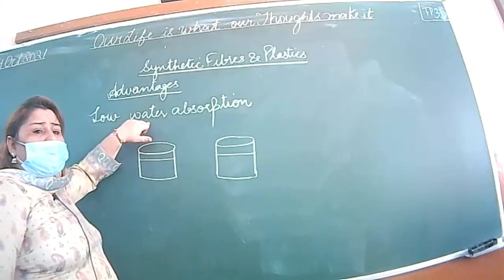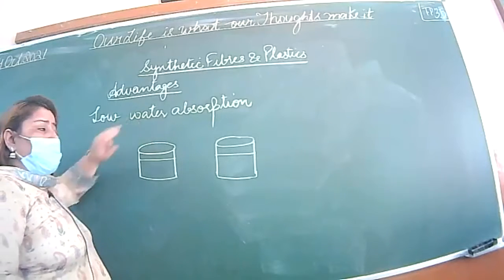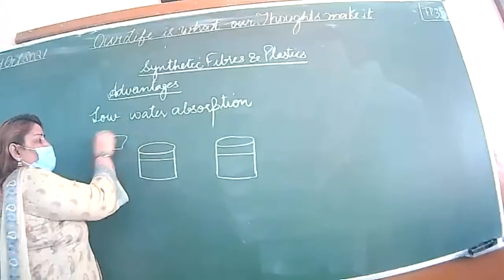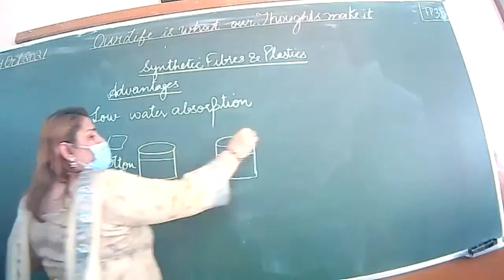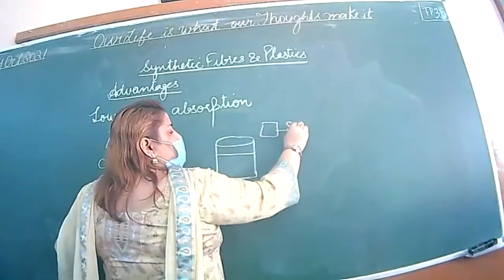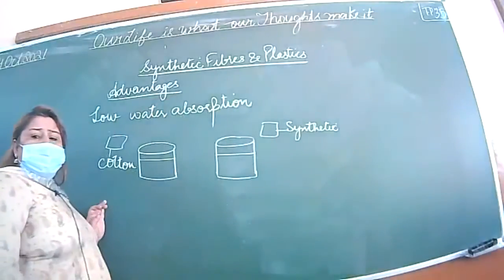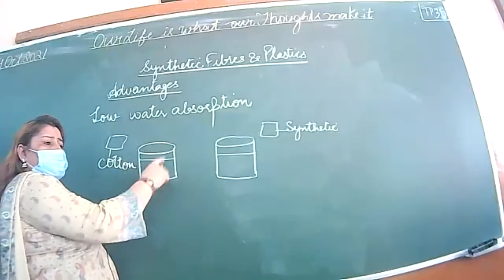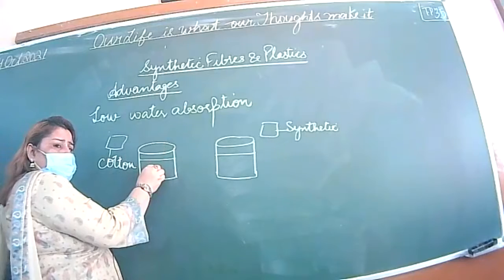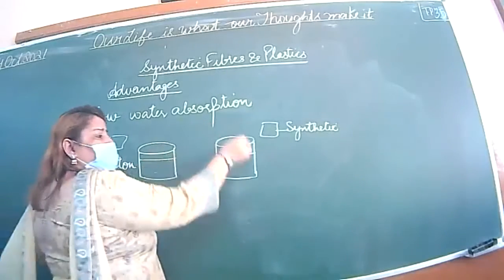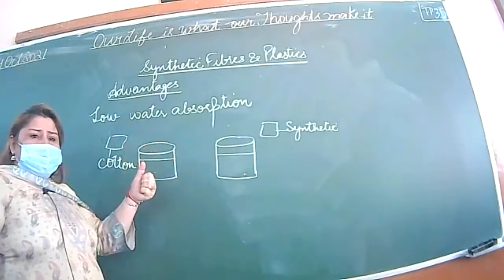Because what we are writing as an advantage of synthetic fibers is that they absorb very little water. So we take 2 pieces of cloth, one cotton, or natural fiber, and the second synthetic. We will dip the cotton cloth in this beaker and the synthetic one in the other. After that, squeeze it.